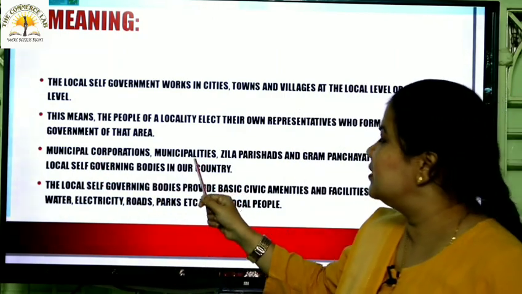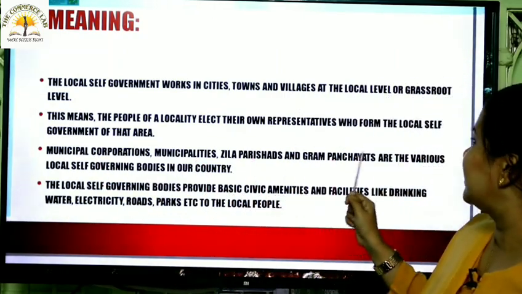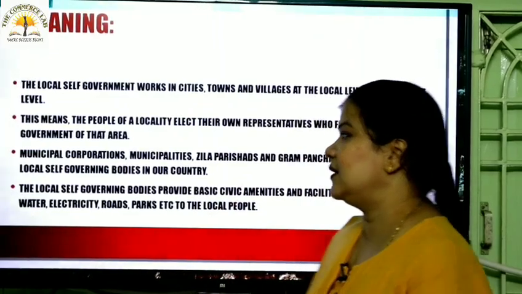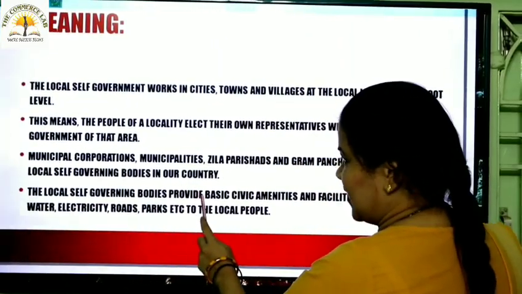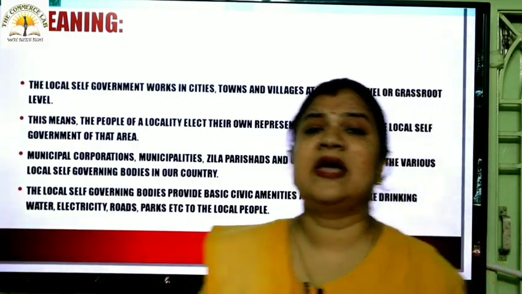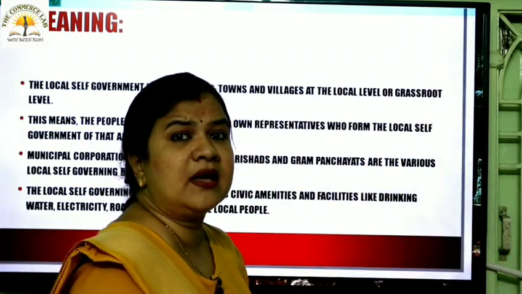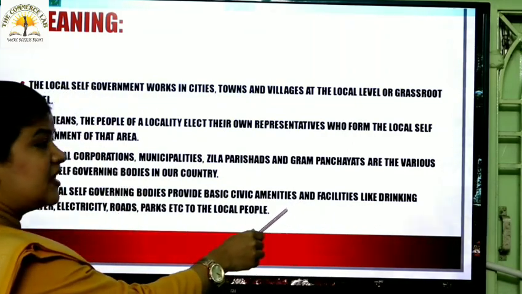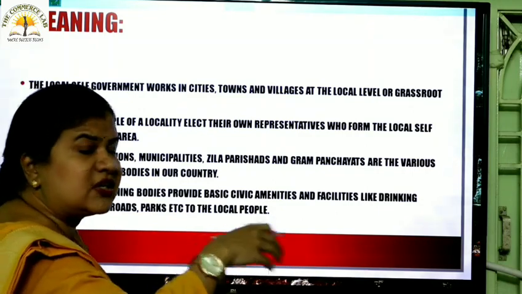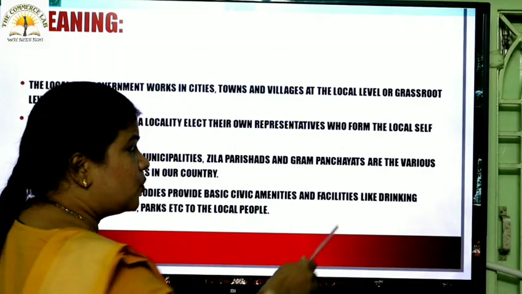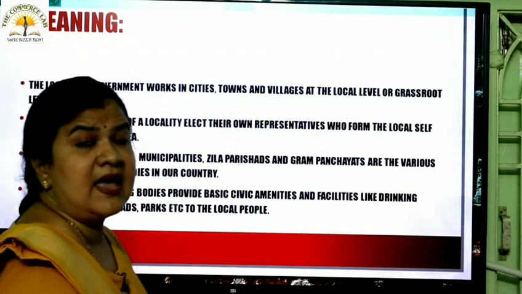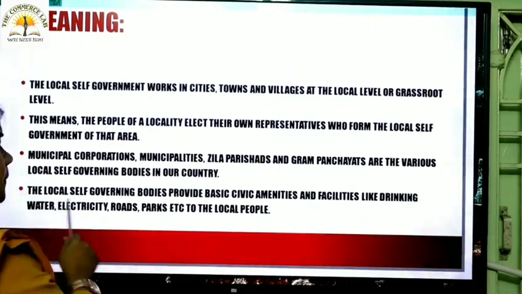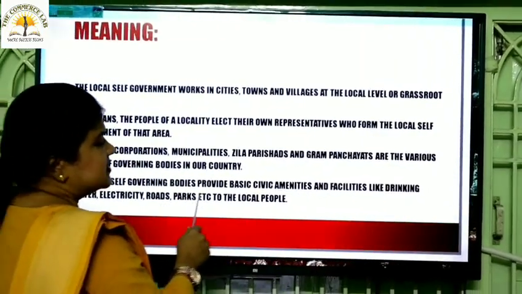Municipal corporations, municipalities, Zilla Parishads and Gram Panchayats are the various local self-governing bodies in our country. The local self-governing bodies provide basic civic amenities. Civic amenities means basic facilities. What are the basic facilities that are needed by the people of that town, city or village? Obviously they need clean drinking water. So they provide basic civic amenities, means necessities or facilities like drinking water, electricity, roads, parks, etc.